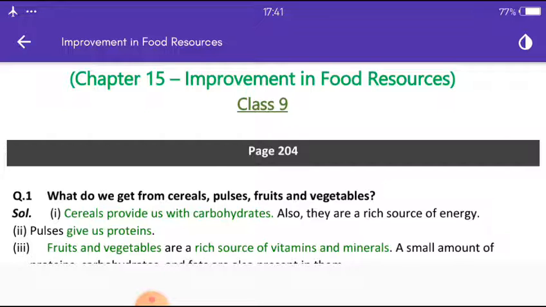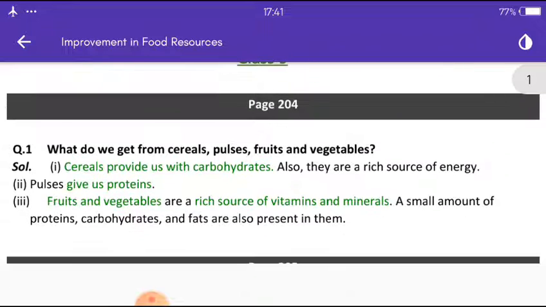Standard 9th, subject Science. Today we will discuss chapter number 15, Improvement in Food Resources.